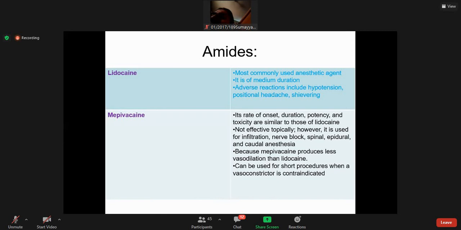Generally, local anesthetics are going to cause vasodilatation, but this vasodilatation may vary. Some are responsible for producing marked vasodilatation, so with any anesthetic agent that produces marked vasodilatation, we can add a vasoconstricting agent. But there are some local anesthetics that are not going to produce marked vasodilatation, so in that situation, it can be used without a vasoconstricting agent.